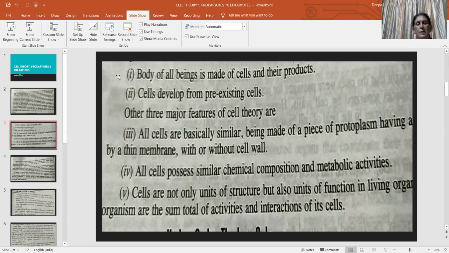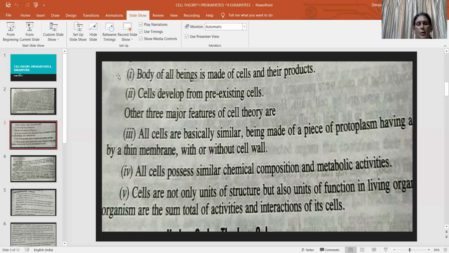Every living organism is made up of cells and their products. Secondly, cells develop from pre-existing cells. The cell theory also states that all cells are basically similar. They consist of protoplasm and are enveloped by a thin membrane, with or without a cell wall. In an animal cell, there is no cell wall, that means they contain only the outer limit called the cell membrane. And in a plant cell, besides the cell membrane, they contain a cell wall.